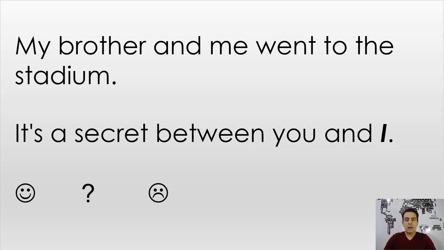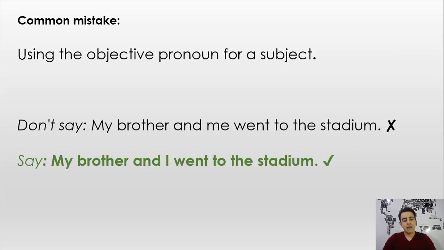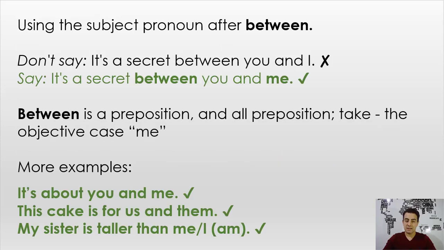Okay, so let's look at the first one and see if it is right or wrong. The first sentence is definitely wrong because I used me, which is an objective pronoun, instead of a subjective pronoun. So I'm talking about subjects, my brother and I. I'm using I instead of my name. So because I'm using it as a subject of a sentence, I have to change it to my brother and I went to the stadium. I think that's clear. But what about the next sentence?